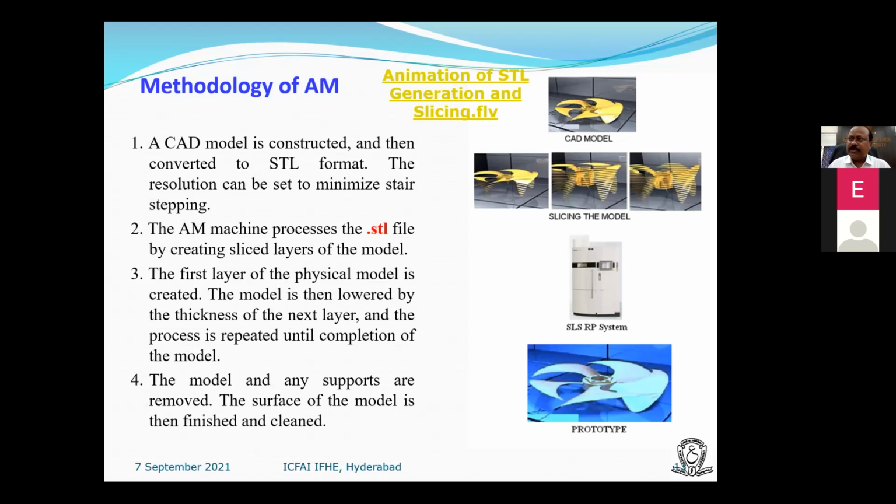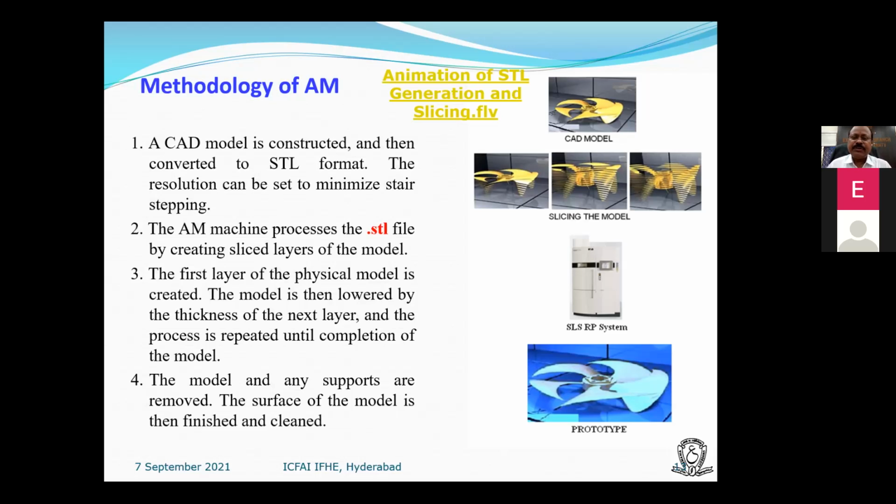In mechanical engineering worldwide, the word rapid prototyping is removed, and now additive manufacturing is a big area. Under that, we have a lot of 3D printing processes. 3D printing is also called layered manufacturing, because we are constructing layer by layer, and digital manufacturing.